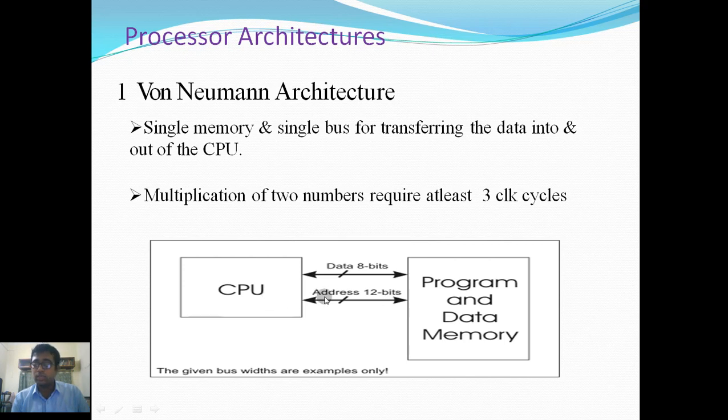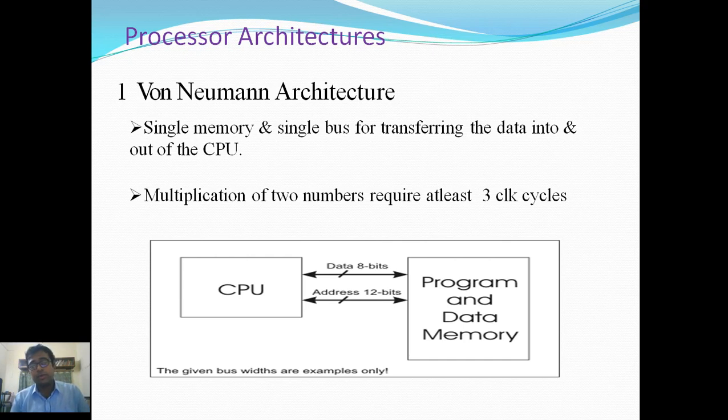Here is the CPU, where we have the ALU unit system and the CPU registers. The program and data memory are separate from the CPU. They are connected to the CPU through a data bus of 8 bits and an address bus of 12 bits. Through both the data bus and the address bus, data and the 12-bit address can go in and out of the CPU.